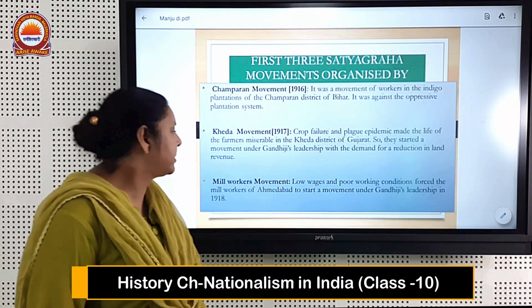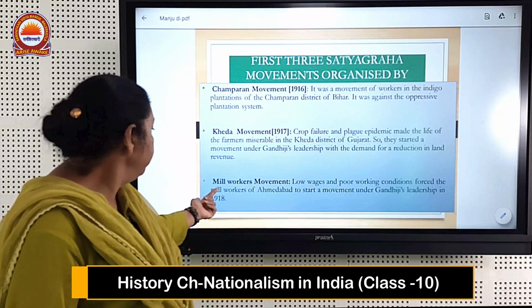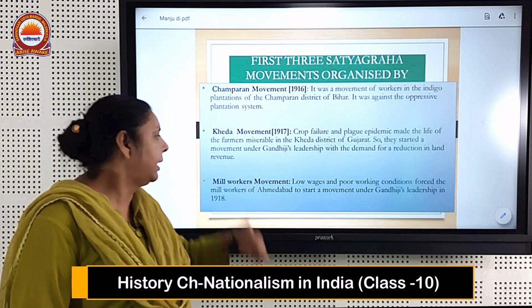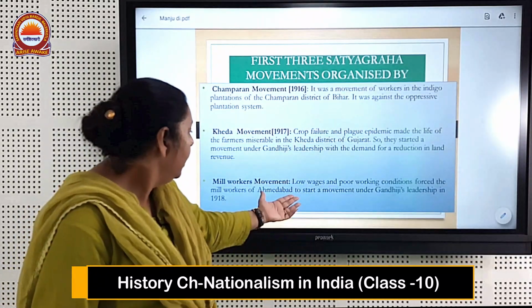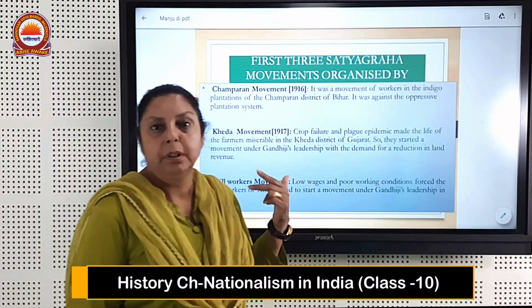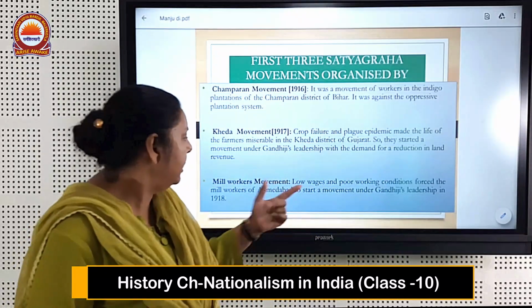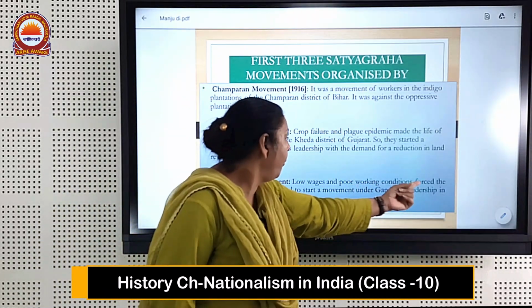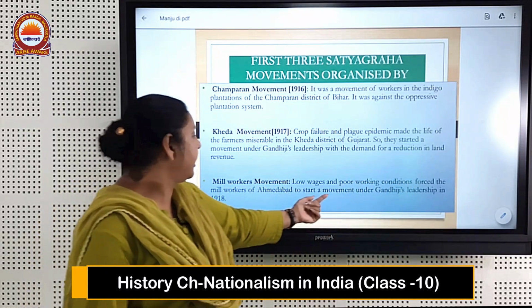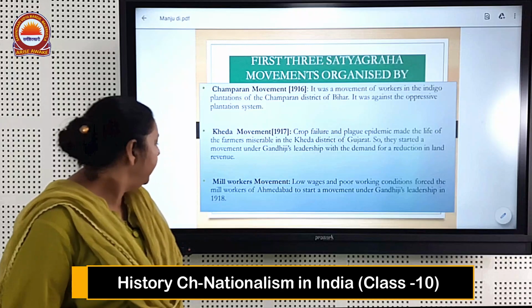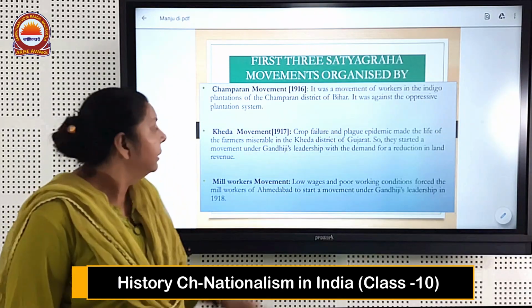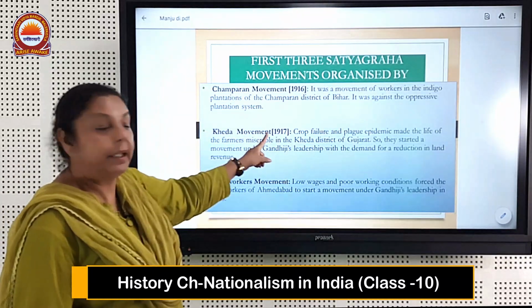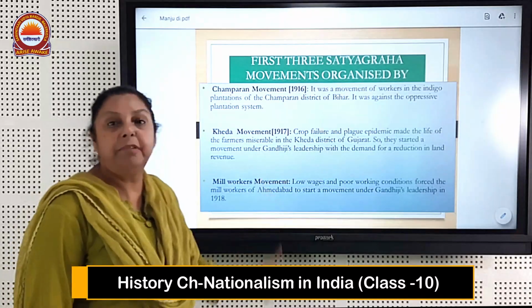And the third movement that was started under Satyagraha was the mill workers movement. Now, mill workers, who were they? They were the workers working in the Ahmedabad cotton mills. Low wages and poor working conditions. The two factors affecting the people were that their wages were very low and the working conditions were also very poor, which forced the mill workers of Ahmedabad to start a movement under Gandhiji's leadership in 1918. We can see the sequence: 1916 Champaran Movement, 1917 Kheda Movement, and 1918 Mill Workers Movement.